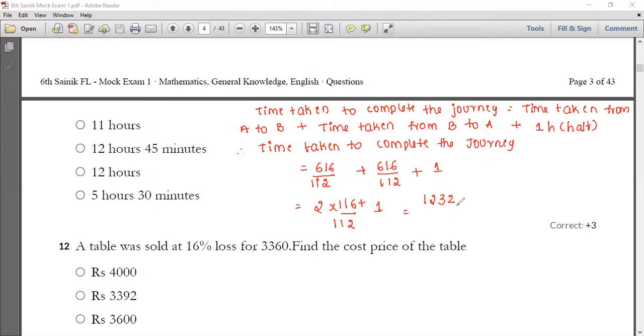So when you multiply 116 by 2, you're going to get 1232 divided by 112, plus 1 as it is. If you cross multiply, you're going to get 11 as your answer. So 11 plus 1 is equal to 12 hours. So option C is your correct answer for the 11th one.